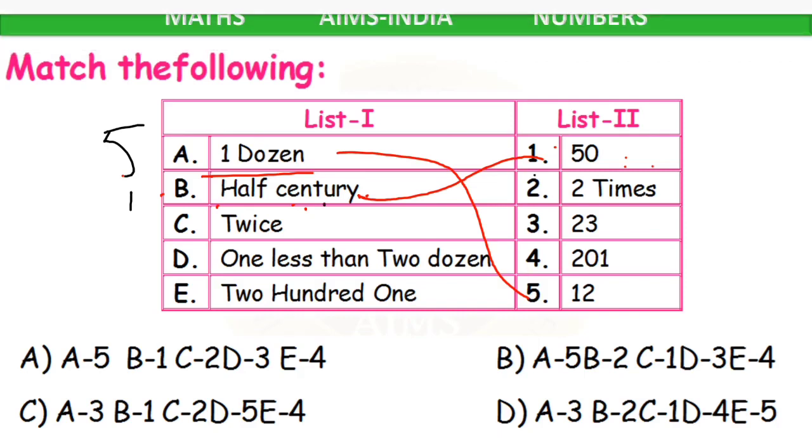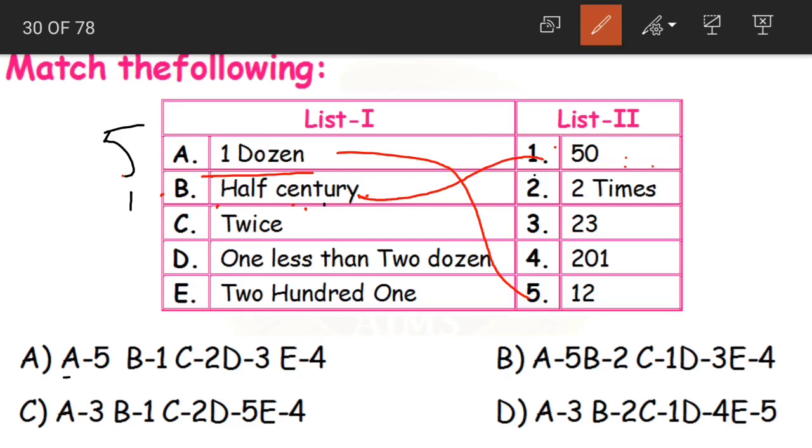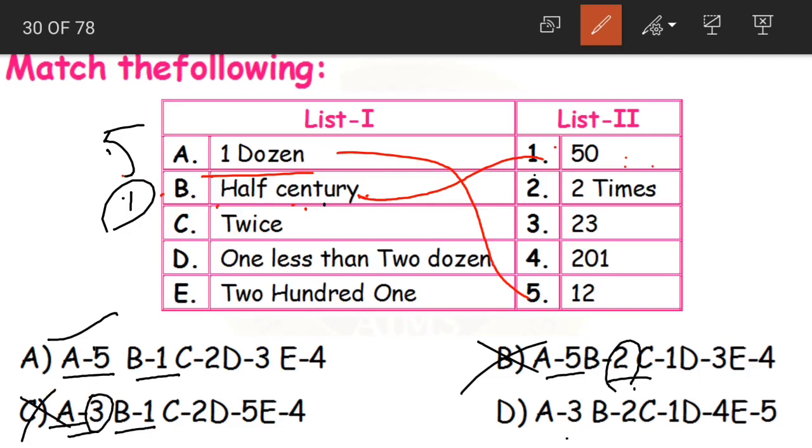Yes, let us look at the options now. Option A, A5, B1. Yes, that is what we have got here, A5, B1. Now option B, A5, B2. B is 1. Yes, so this is wrong. Option C, A3, B1. A is 5, not 3. So again this is wrong. Option D, A3, B2. Here both are wrong. So what is the only correct answer here? Option A. Yes, let us solve the remaining sums also, but again in match the following, if we solve only 2 or 3 we can get the whole answer.